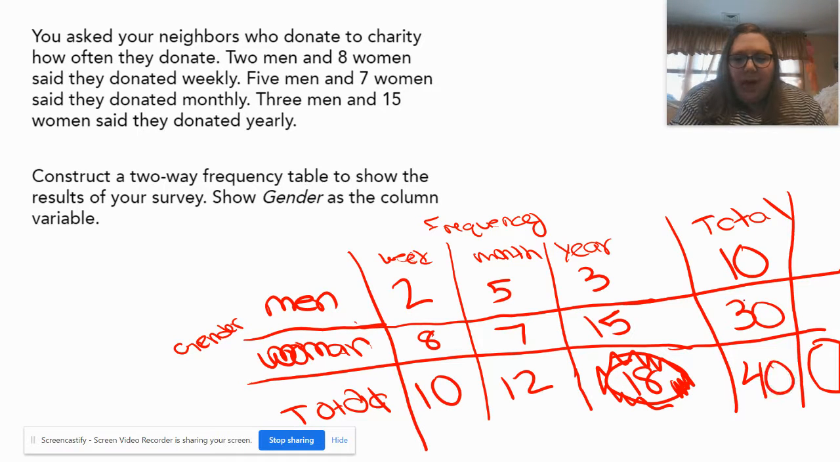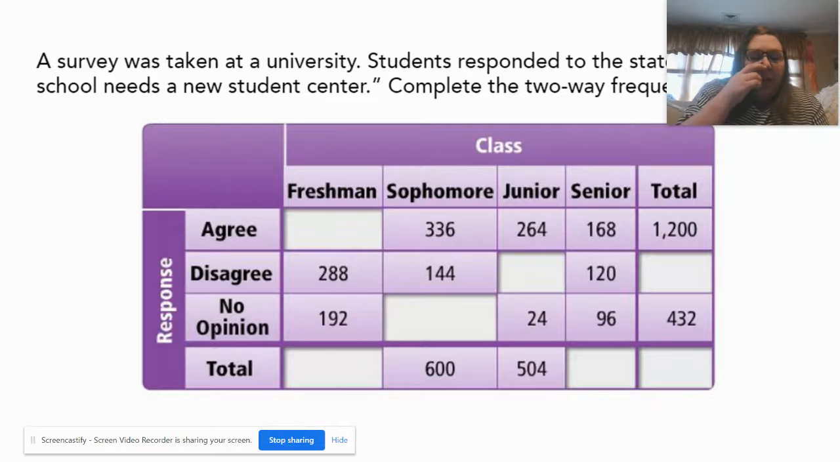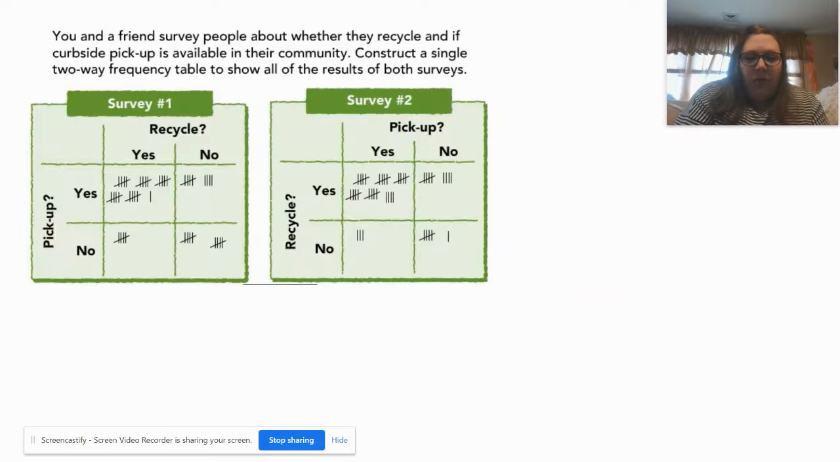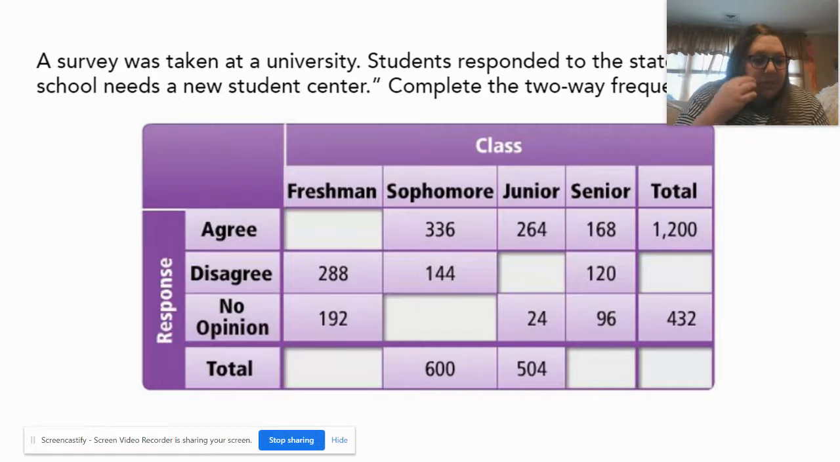Because the 10 men and 30 women would be 40 people. 10 and 12 is 22, plus 18 is also the total of 40. So there were 40 people surveyed. 10 were men, 30 were women. 10 said they donated weekly, 12 said they donated monthly, 18 said they donated yearly. Okay, now we're going to try one more thing, 2 more things.